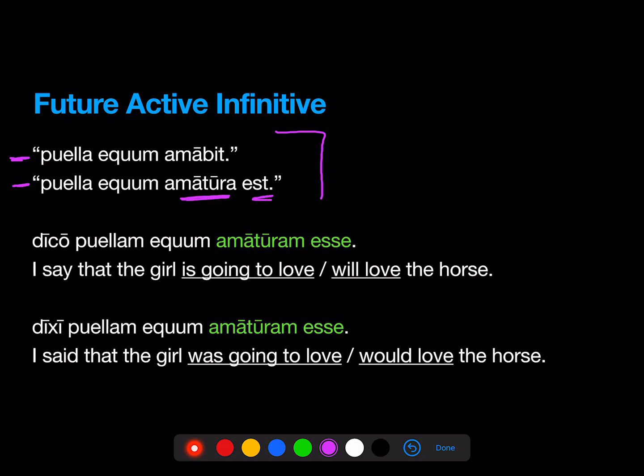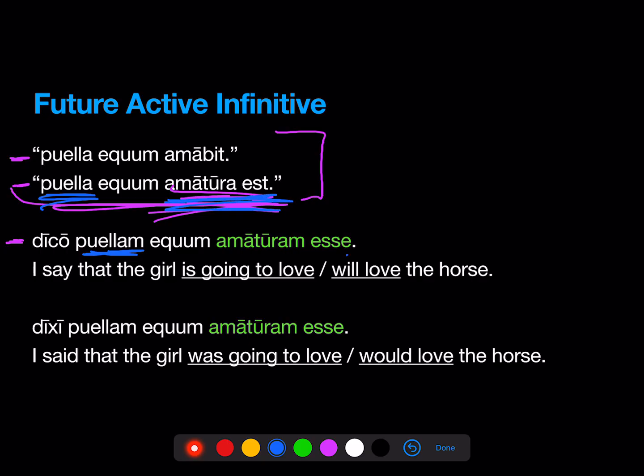Those are pretty much equivalent in Latin, but this form is going to be more useful to us to make an indirect statement. So, if I want to take this and put it into indirect statement, I'm going to take the subject and put it in the accusative. I'm going to take the verb and put it in the infinitive.